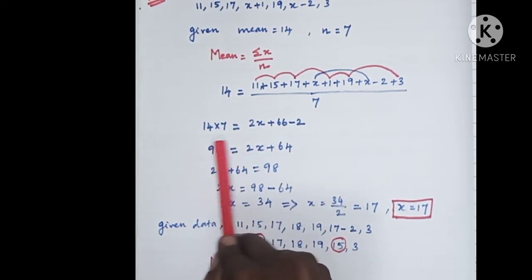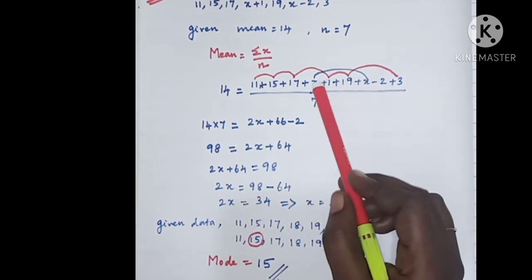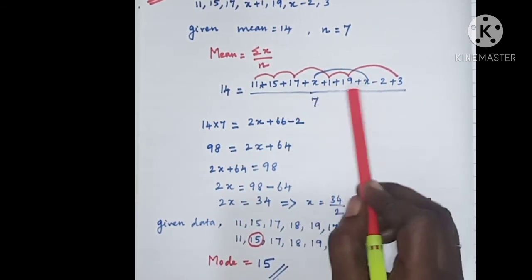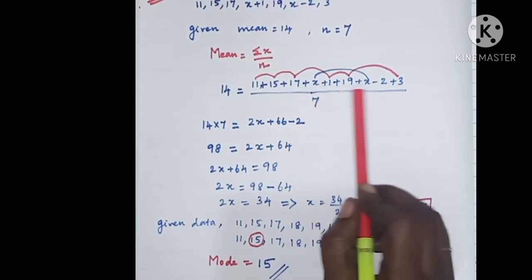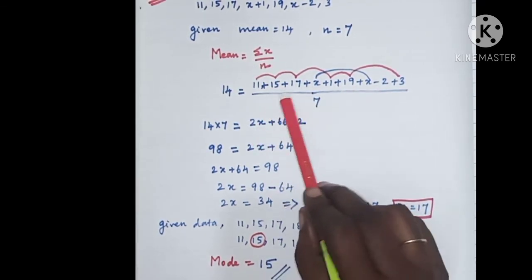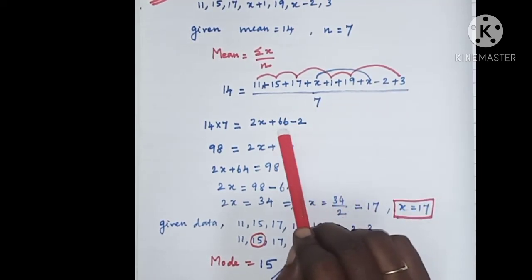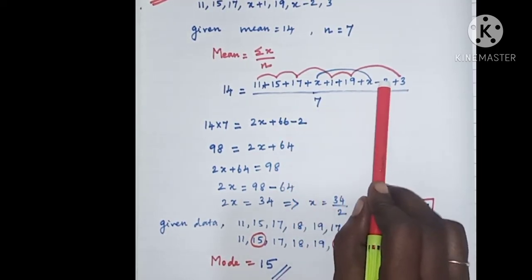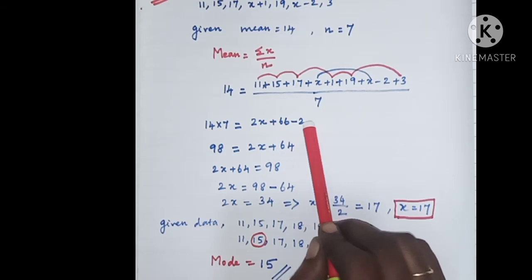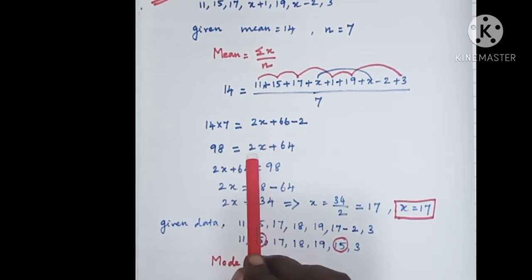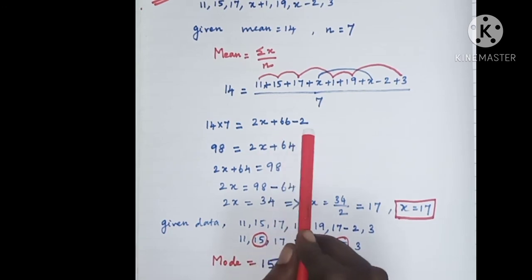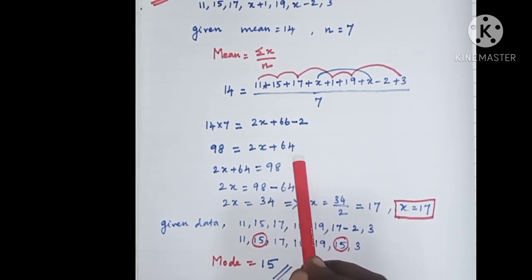So 14 into 7 is equal to, adding the like terms. Here x and x are like terms. Adding x plus x is 2x. And adding the other constant terms, you will get 66, minus the negative number 2, minus 2. So 14 sevens are 98, which is equal to 2x plus 66 minus 2, which is 64.